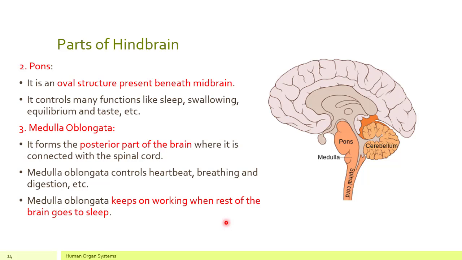This is a very important fact of medulla oblongata because it has to control many important functions like heartbeat, breathing and digestion. All these functions must be in process even when the other part of the brain is sleeping.